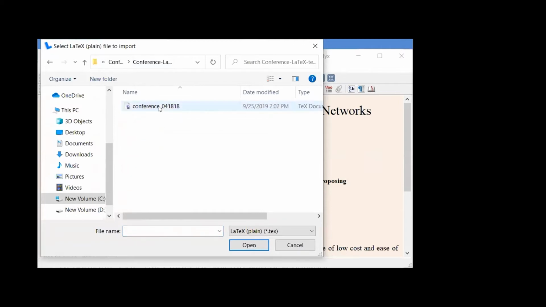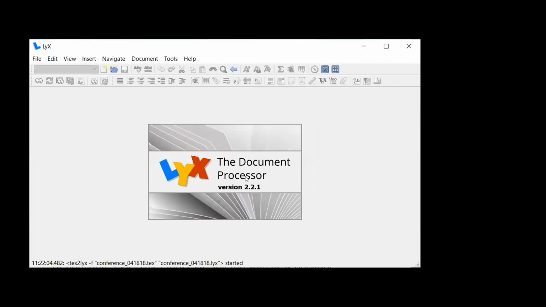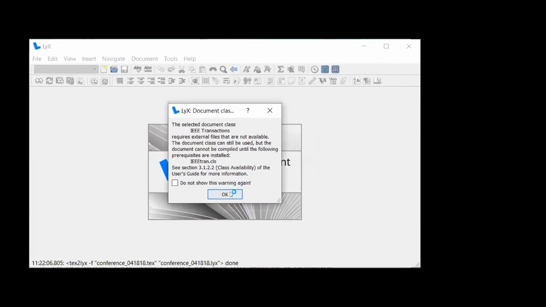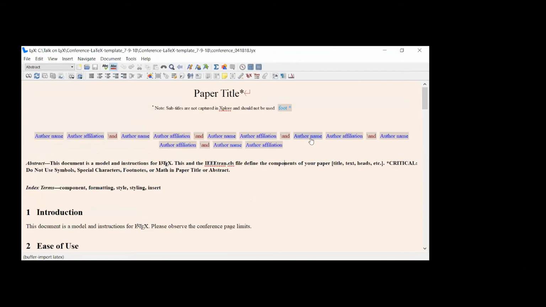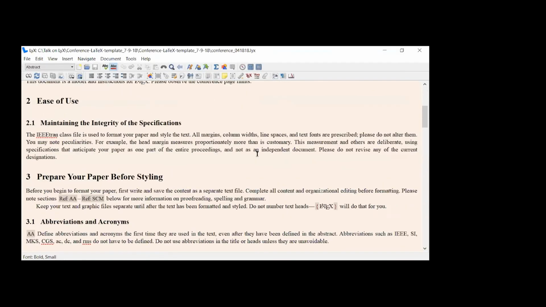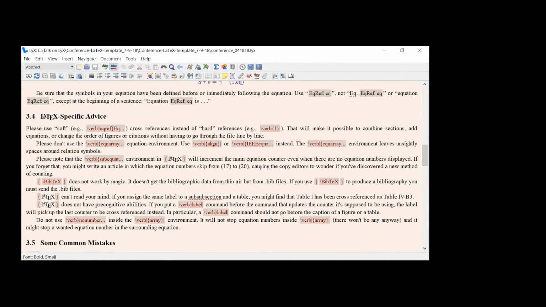So here you will get a .tex file by default. If you look at the extension, that .tex file is there. You click over here and open this. It will ask to overwrite. Yes, overwrite, because I want to write a new document. So this .tex file is imported here. This is the default settings of the IEEE